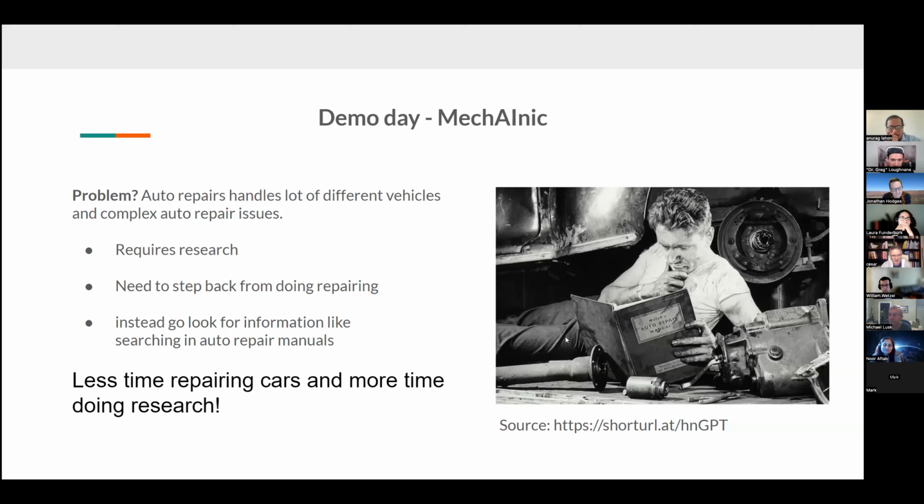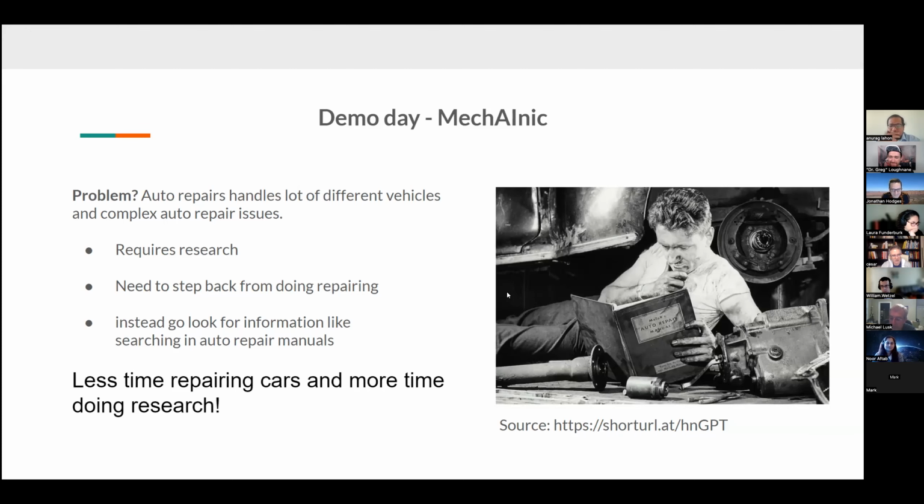auto repairs more time repairing cars and less time researching. Because having a lot of different types of cars and handling complex car issues will from time to time require some kind of research, like reading a book or talking to someone, which means it takes focus away from actually repairing cars and instead doing research. The result is less time repairing cars and more time doing research, which should be the other way around, right?